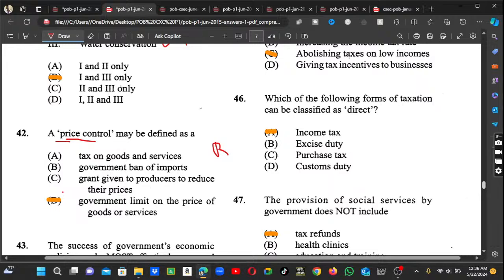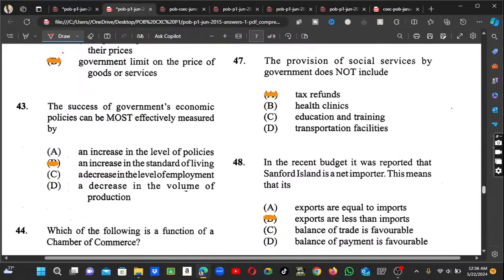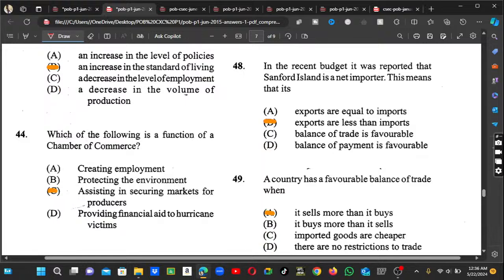Number 43, it says success of government's economic policy most effective measures, and this one is a repeated one. Because they're talking about the government's economic policy, what they're going to do is increase the standard of living. So this one is a repeated one as well.